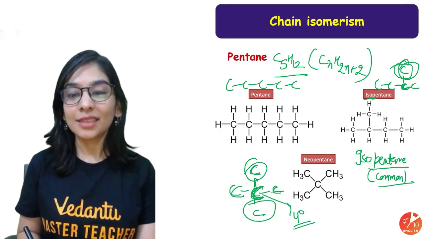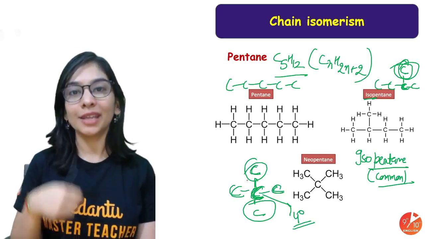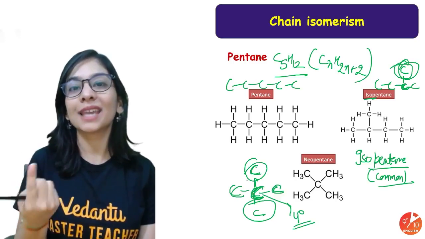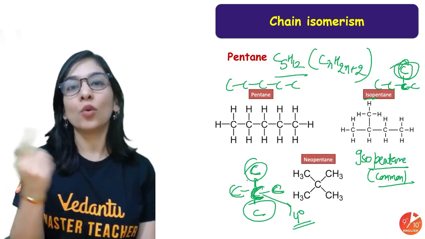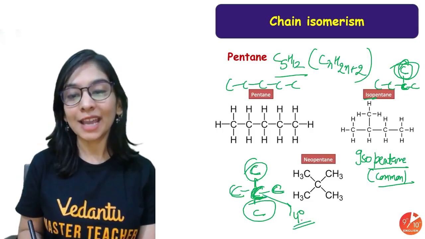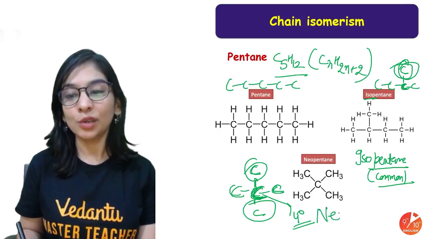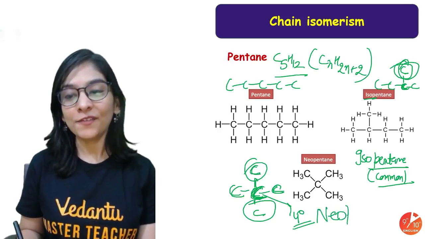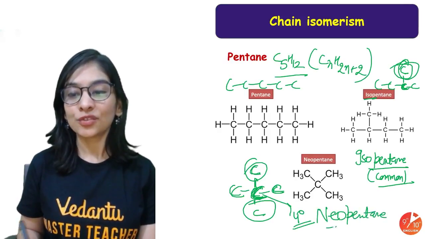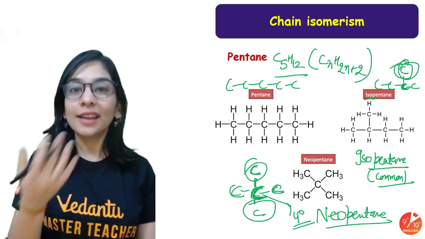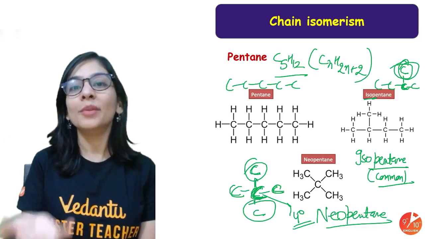Quaternary means this carbon is attached to 4 carbons. If 1 carbon, primary; 2 carbons, secondary; 3, tertiary; 4, quaternary. So if you have this kind of carbon which is somewhat quaternary in nature, we use the term neo for it. Neo and 5 carbons, pent, and then ane. So this is neopentane. And again, that's also a common name for it.